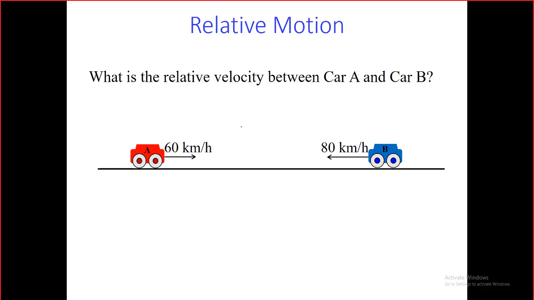I have a question. Now we know if the objects move in the same direction, then the relative motion will be 0, right? If they have the same speed. Yes, because the distance doesn't change. But why do we add the speeds if they move toward each other? That's logic.